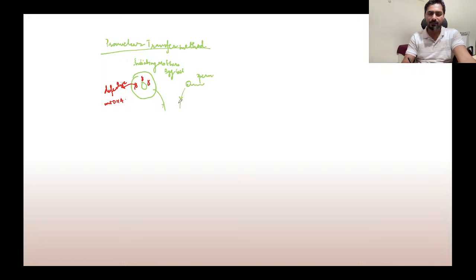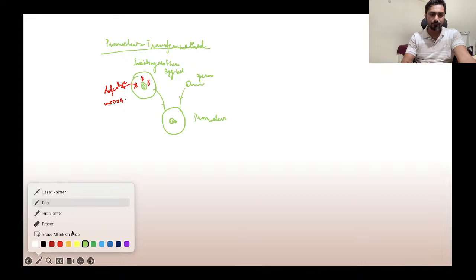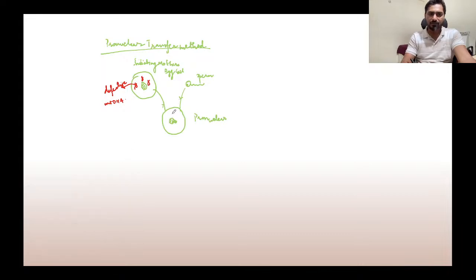We'll get to a stage where the nucleus of the mother's egg cell and the father's nucleus are sitting side by side. So this is your pronuclear stage, and it is containing the defective mitochondria.